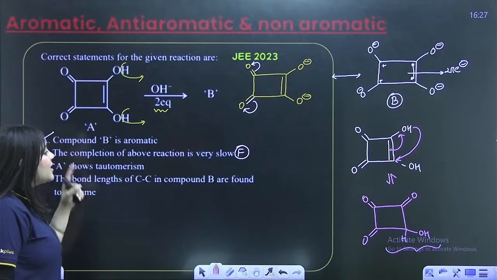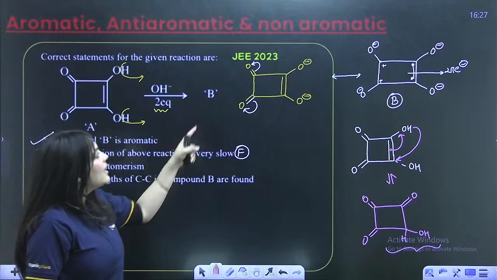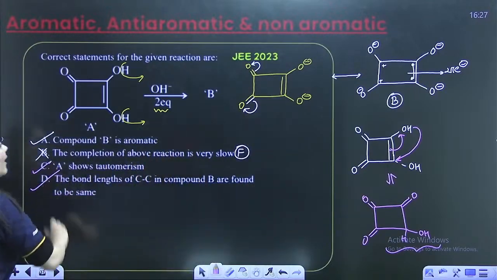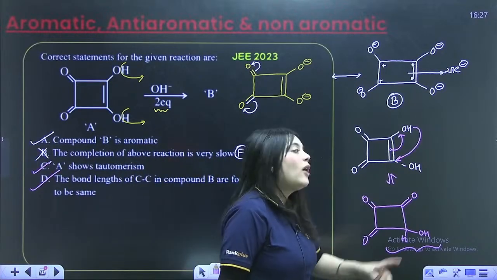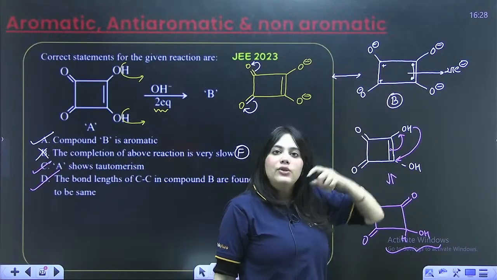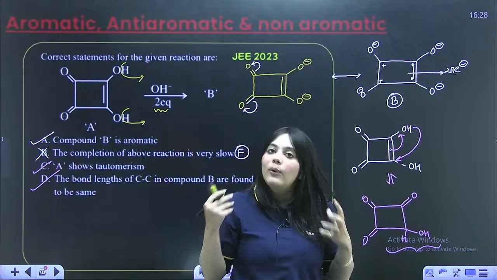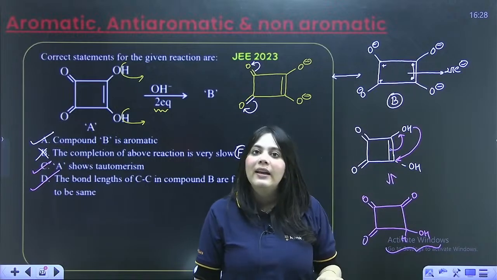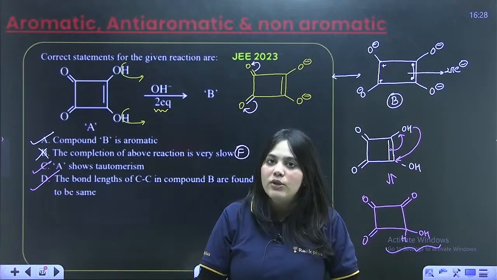The bond lengths of CC in compound B are found to be same. Like all the CC bonds in the compound B are same. This is definitely true. Why? Because the B compound is aromatic. In aromatic compounds, all the carbons are in resonance with each other. Hence, all the bonds are equivalent in length, which means every bond has an equal double bond character in it.